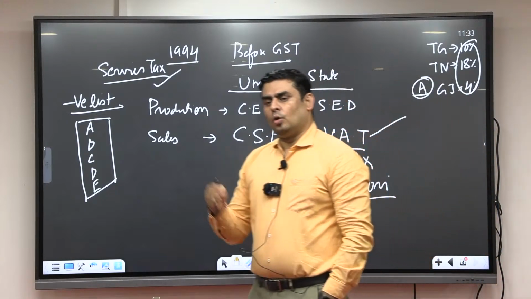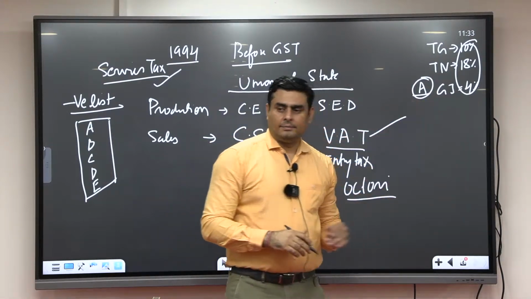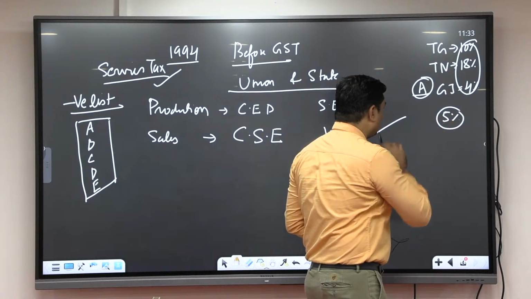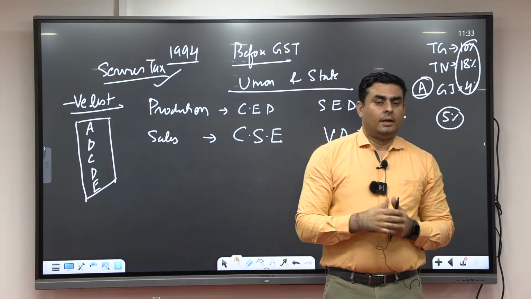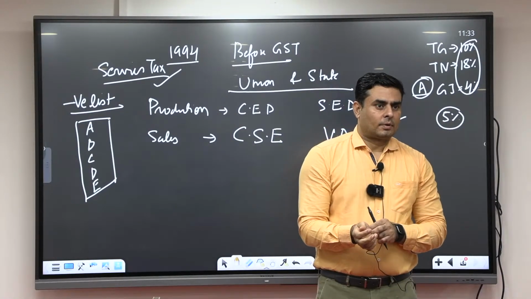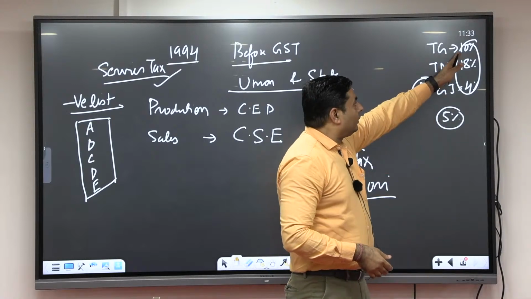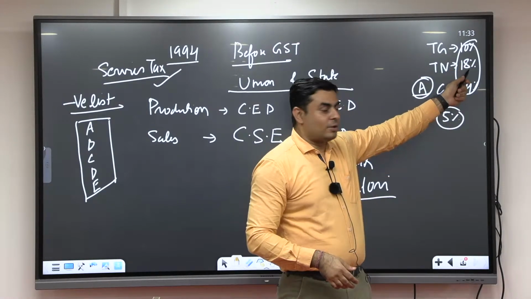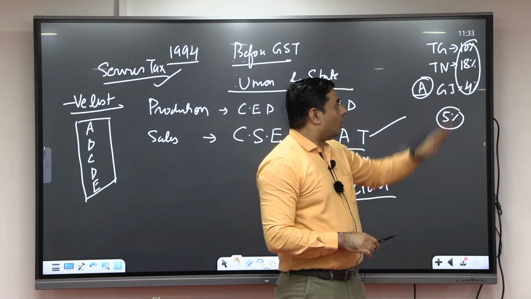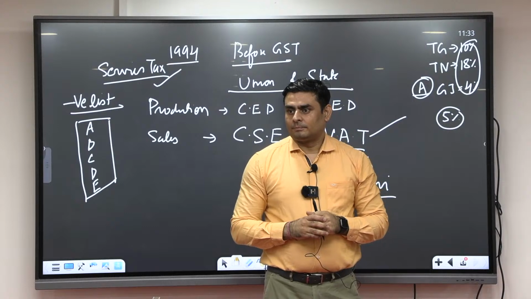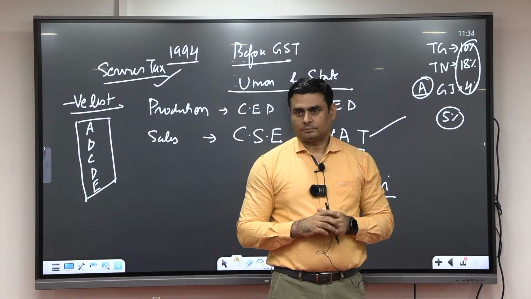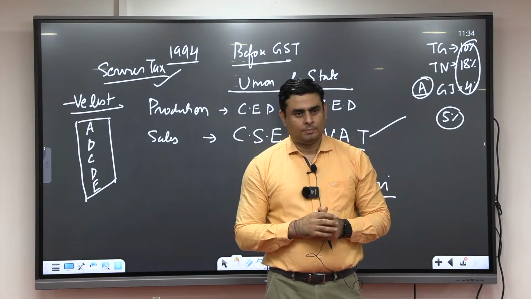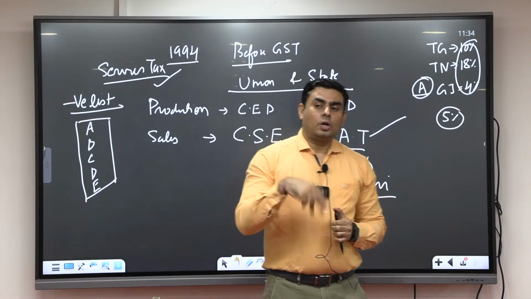Fine, so this is one issue. Another issue is, suppose every state agreed to have, say, 5% tax on this good A. Now even if everyone is agreed, Telangana is applying 10% and Tamil Nadu is applying 18%. So they are going to lose tax, or not? How are you going to convince them? Are you going to threaten them? No, not possible.